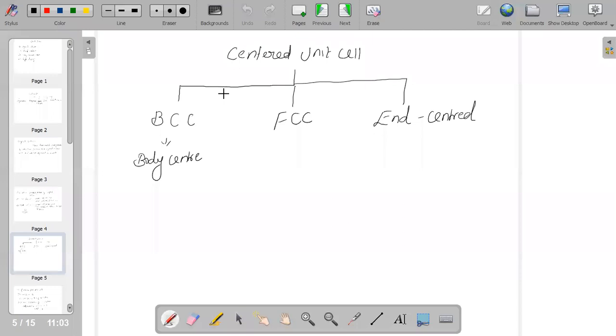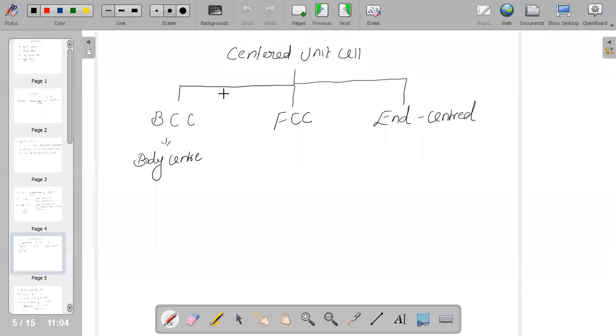So when we say BCC, the constituent particles of the unit cell are present at the body center, besides the ones at the corners. That is what we call BCC. And in a face centered unit cell, the constituent particles are present at the center of each face, apart from the ones at the corners. That is what we say is FCC.